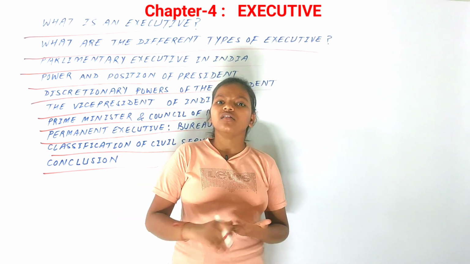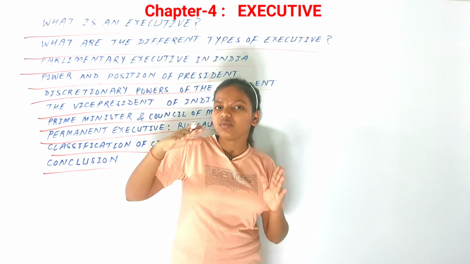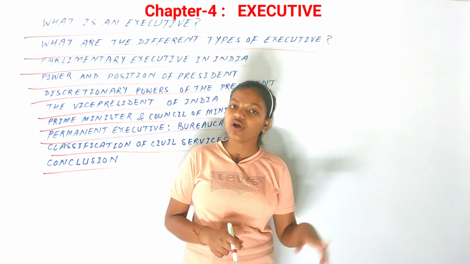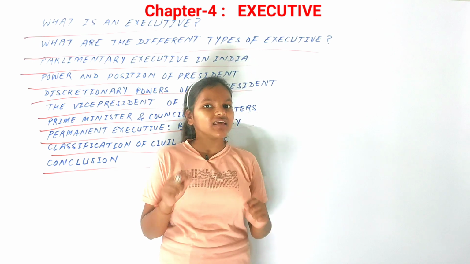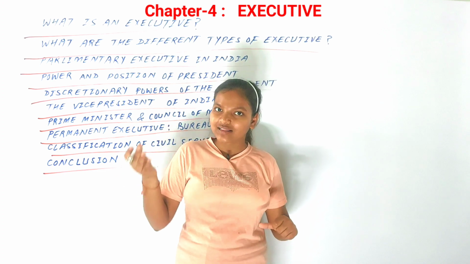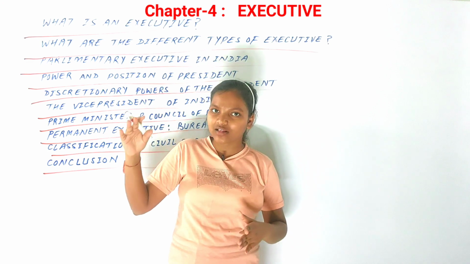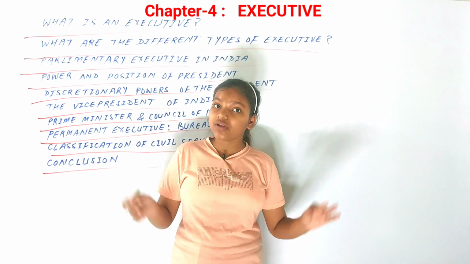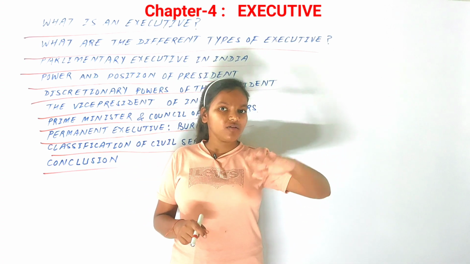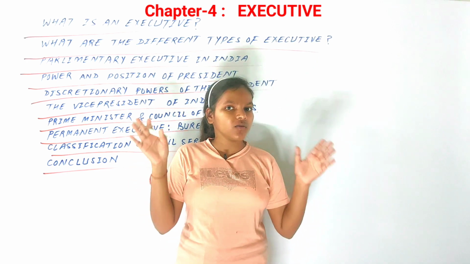In this chapter we have seen the political executive as well as the permanent executive, and different types of executive: the presidential system, the semi-presidential system, and the parliamentary system. We see that for India we have chosen the best option, the parliamentary executive, and that the executive is the most needed in our country. It is controlled by the legislature and is controlling the legislature as well, because it is the most powerful, so it needs routine supervision as well. So that would be the conclusion of this chapter, that we have the executive in our country with various kinds of supervision by the legislature, and the executive is holding the most powers in the country.